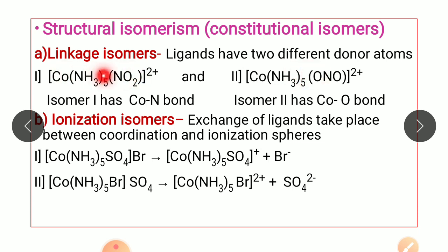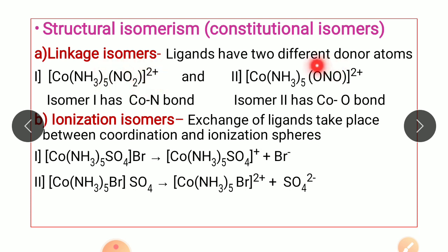In the first isomer, cobalt is attached to 5 ammonia ligands as well as one nitrite ligand. Now in the nitrite ligand we know that it has two donor atoms, that is both nitrogen and oxygen. When the cobalt is linked to the nitrite ion through nitrogen, it is known as nitro complex.